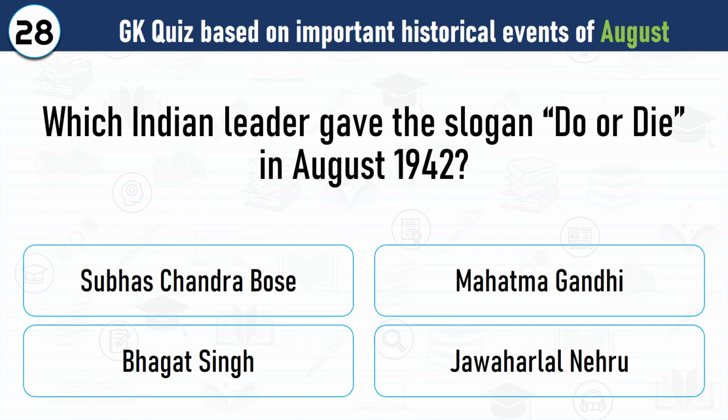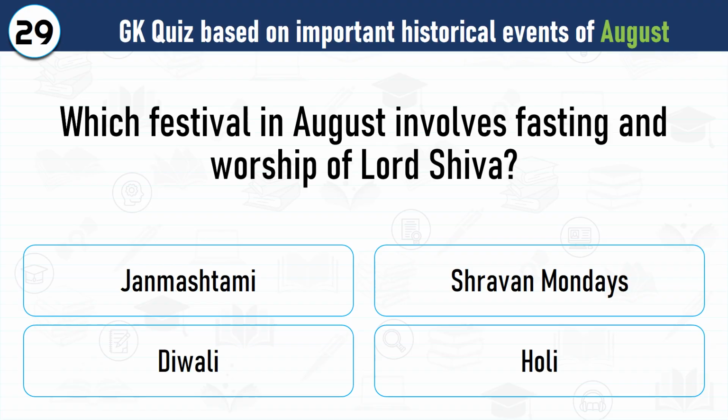Question number 28. Which Indian leader gave the slogan "Do or Die" in August 1942? Correct answer is Mahatma Gandhi gave the slogan "Do or Die" in August 1942. Question number 29. Which festival in August involves fasting and worship of Lord Shiva? Correct answer is devotees fast and worship Lord Shiva during Shravan month, especially on Mondays.